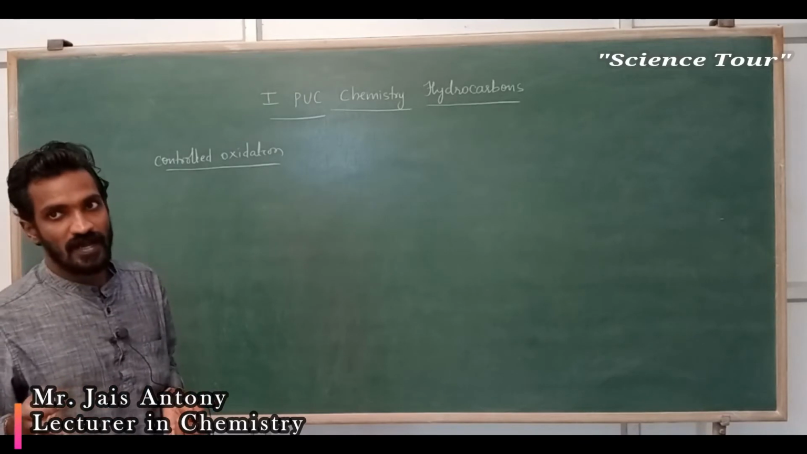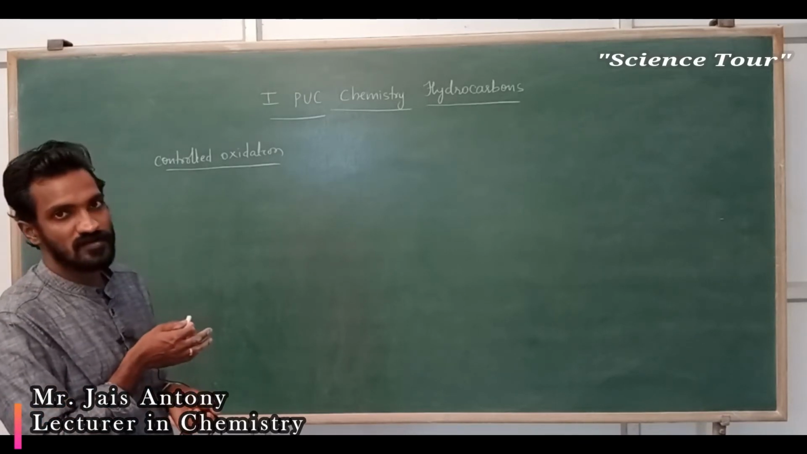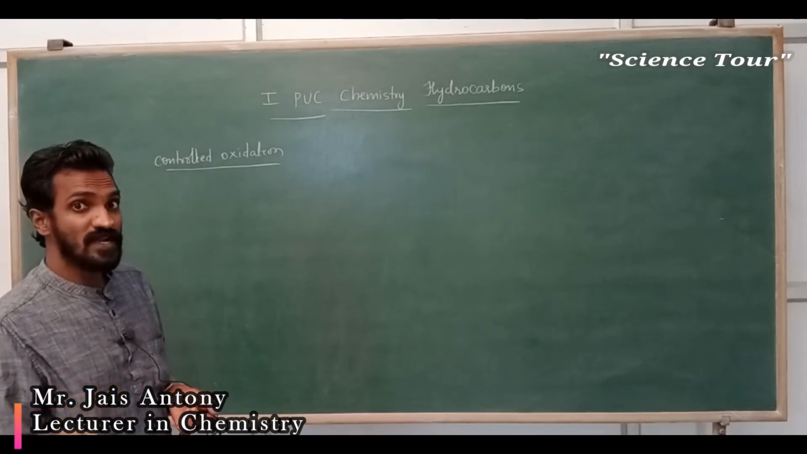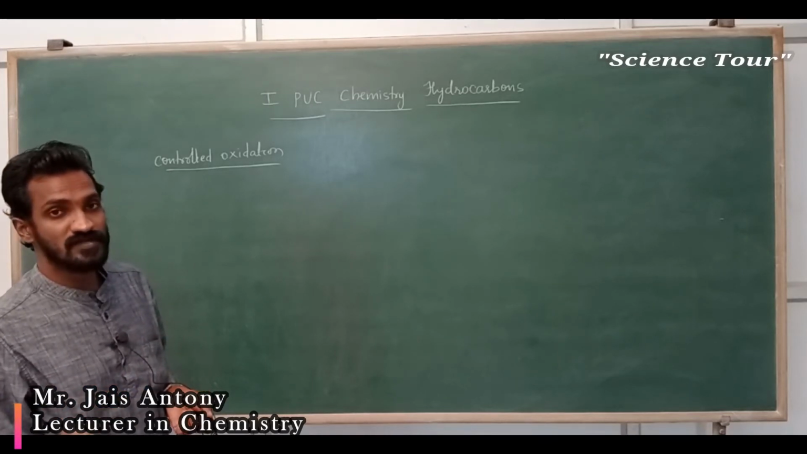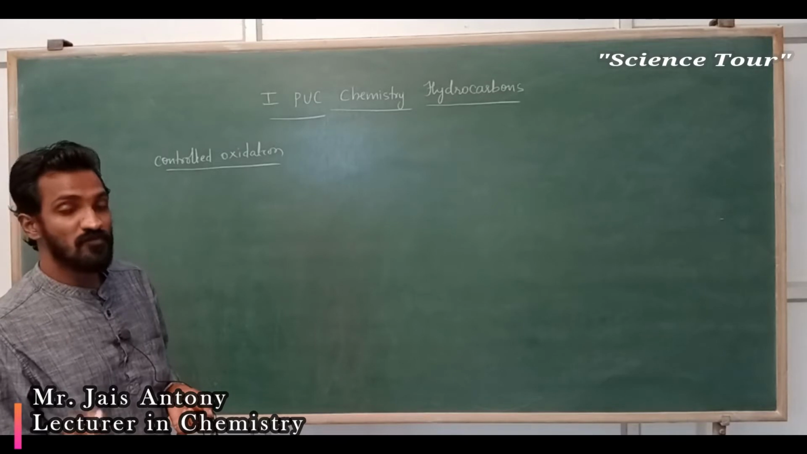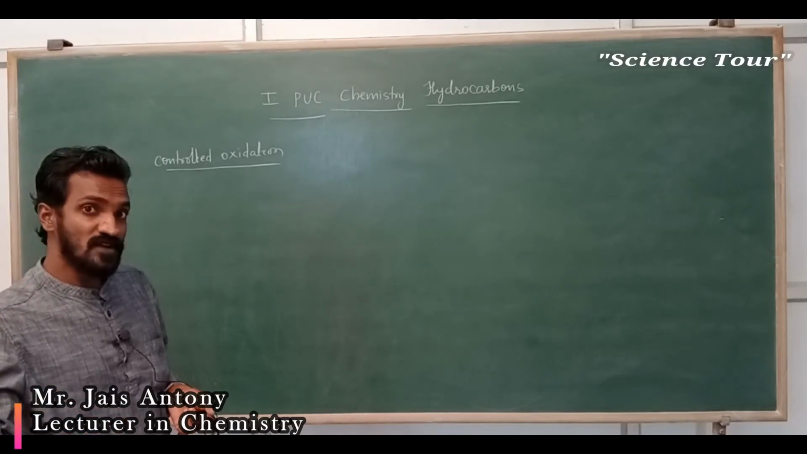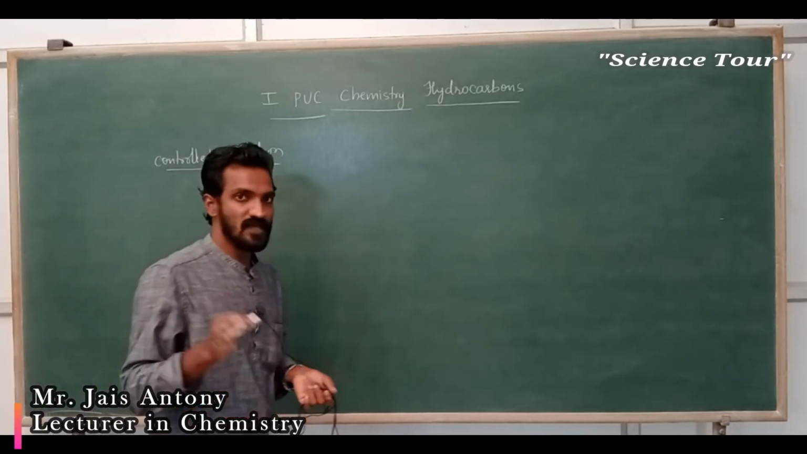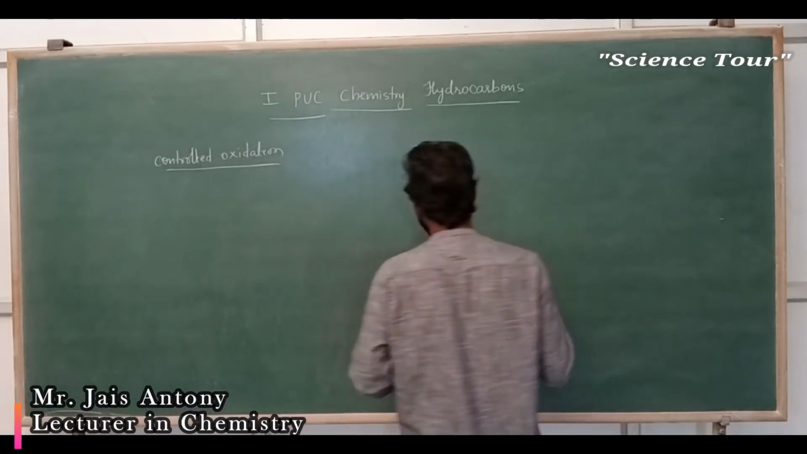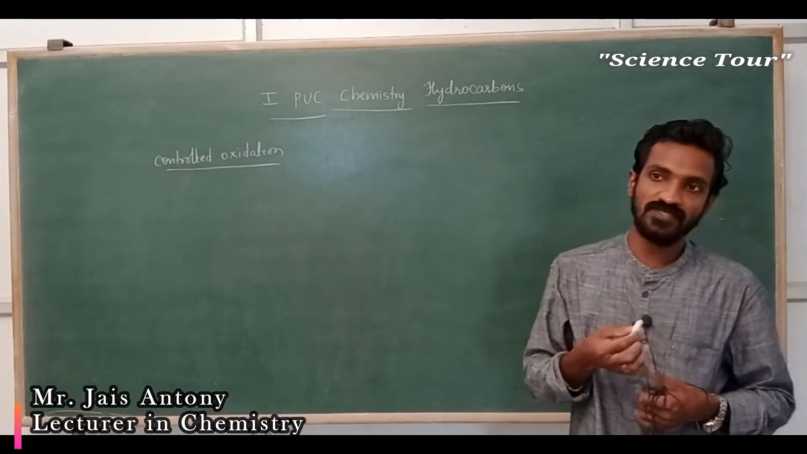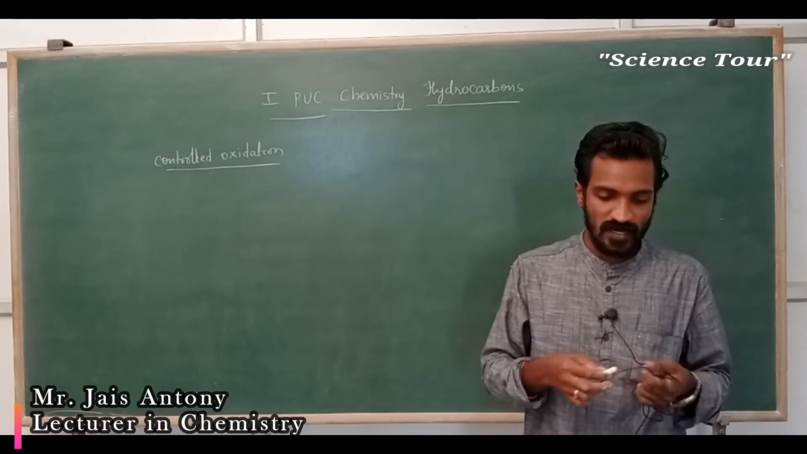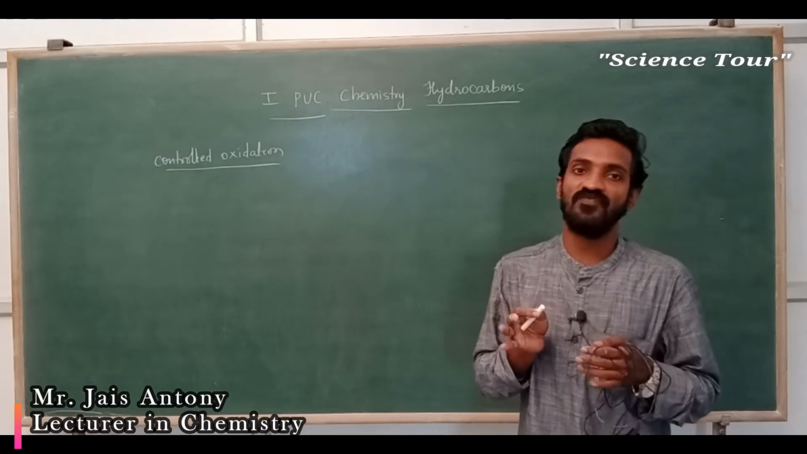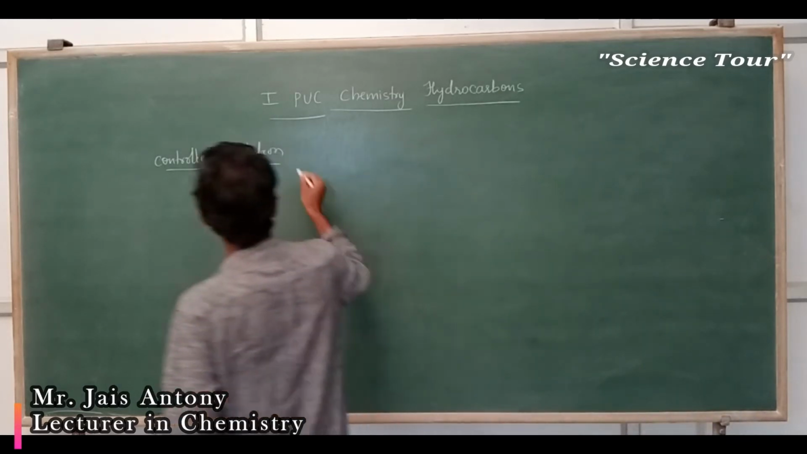Oxidation means adding oxygen, reduction means adding hydrogen. In another meaning, removing hydrogen is also called oxidation. Understood? Removing oxygen is called reduction. You study this in the oxidation reduction chapter, so don't worry about that for now. Controlled oxidation means the reaction is carried out by supplying a limited amount of oxygen.